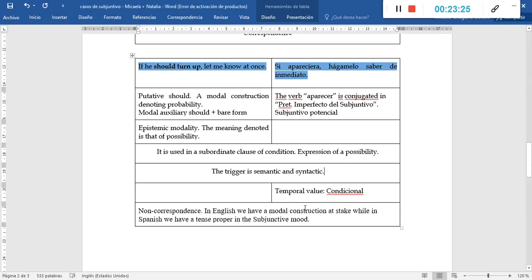In this case, the relation is going to be with condicional of the indicative mode. This is an instance again of non-correspondence, because in English we have a modal construction, while in Spanish we have a verb conjugated in a tense proper in the subjunctive mode.